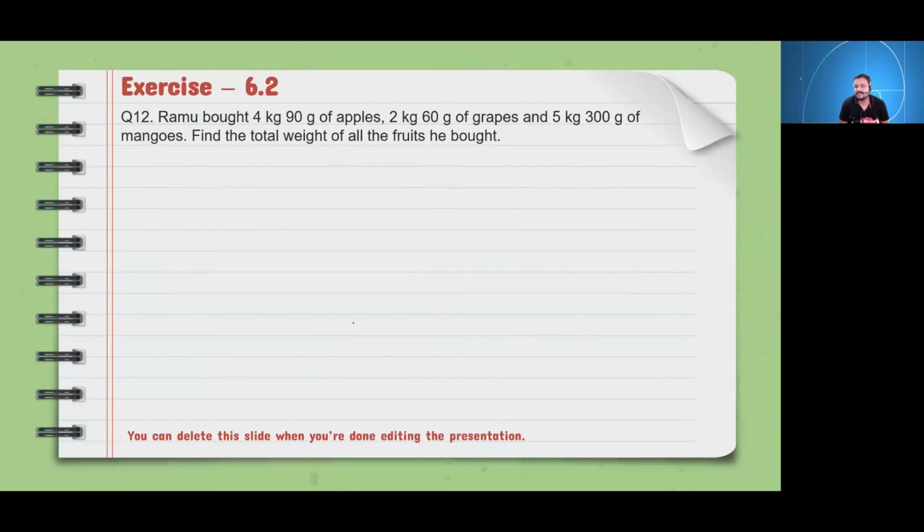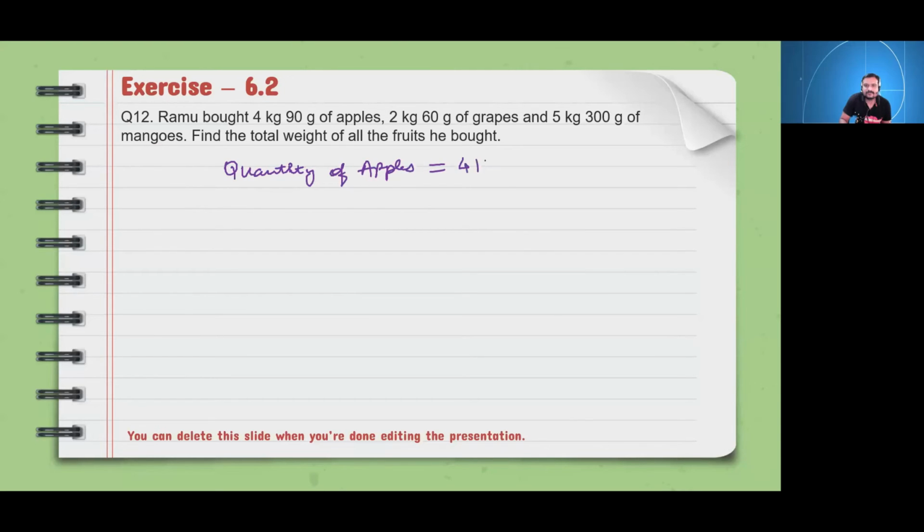Yes, Shaurya Lahoti. Your camera is off, turn it on. Ramu bought 4 kg 90 gram of apples, 2 kg 60 gram of grapes, and 5 kg 300 grams of mangoes. Find the total weight of all the fruits he bought. We will write Ramu bought apples is equal to 4 kg 90 grams.